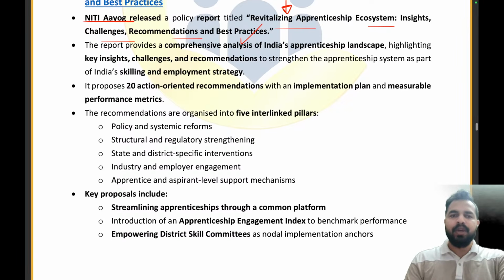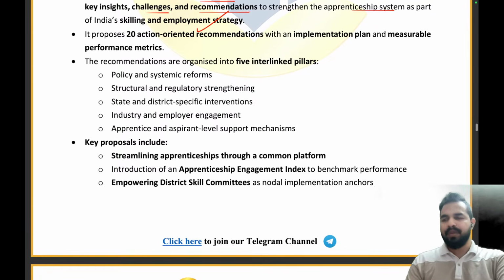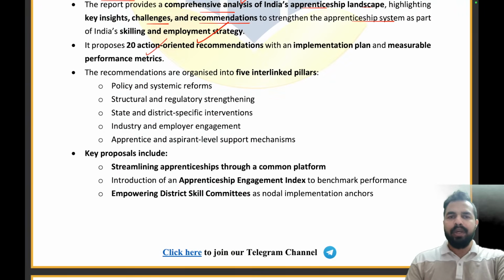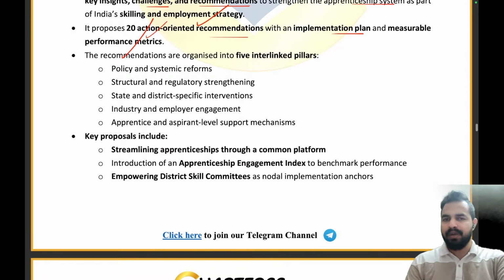We will be providing a comprehensive analysis of India's apprenticeship landscape, insights, challenges and recommendations so that we can strengthen the apprenticeship system as a part of India's skilling and employment strategy. So this particular report proposes 20 action-oriented recommendations with an implementation plan and measurable performance metrics. The recommendations are organized into five interlinked pillars.